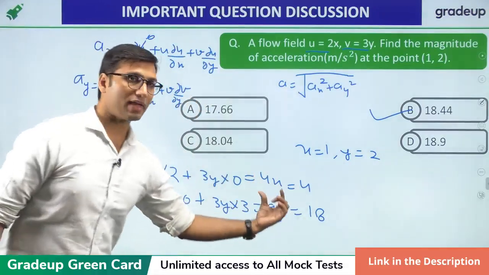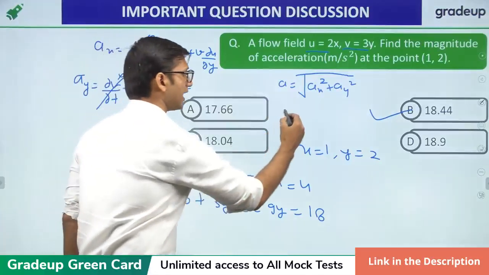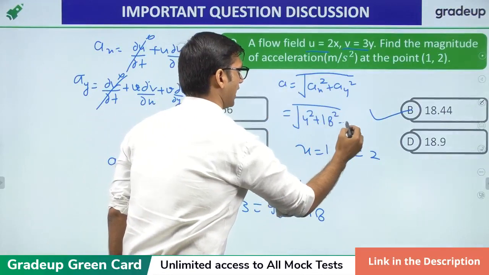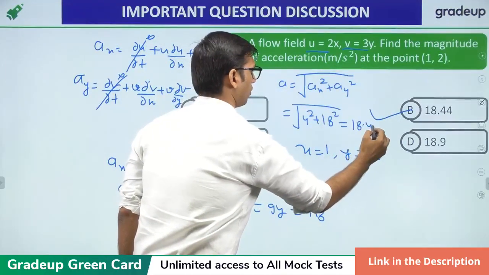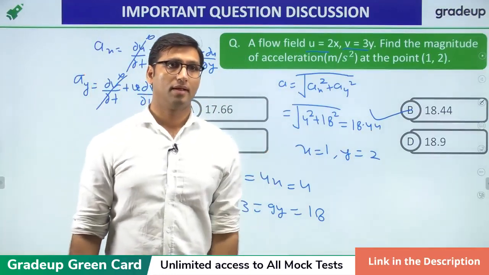Now you have found the value of ax and ay. You just need to substitute these values in this equation and you will get the answer, that will be the square root of 4 square plus 18 square, and that will be 18.44 meter per second square, right?